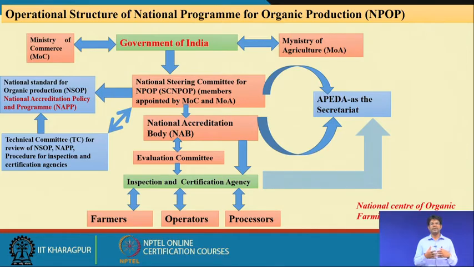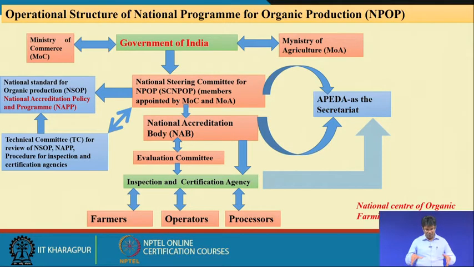After the accreditation of the inspection and certification agencies, they are certified and are capable of granting organic certificates to the farmers, operators and processors through APEDA, because APEDA receives the applications, shortlists them, and finally the certification is issued to the end users, maybe the farmers, the operators and the processors. So, this is the whole diagram, the whole structure of the certification process.